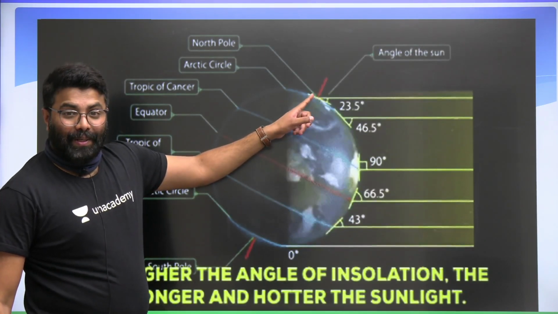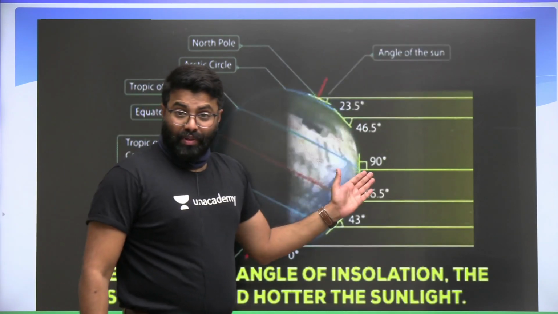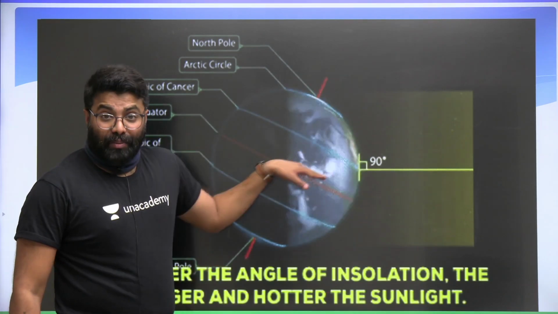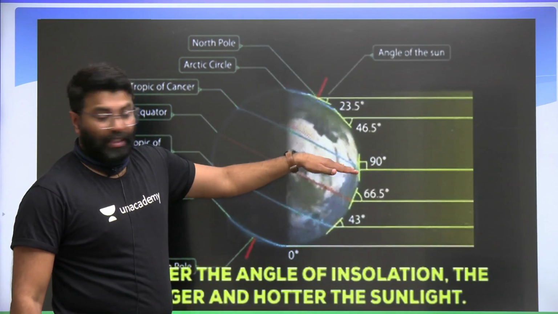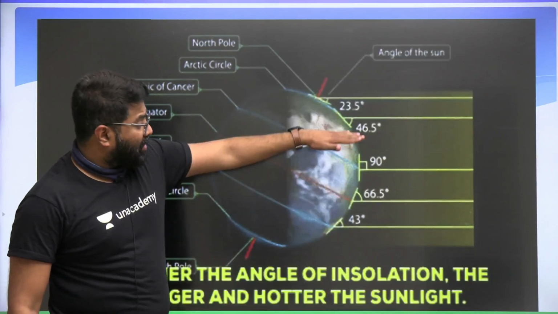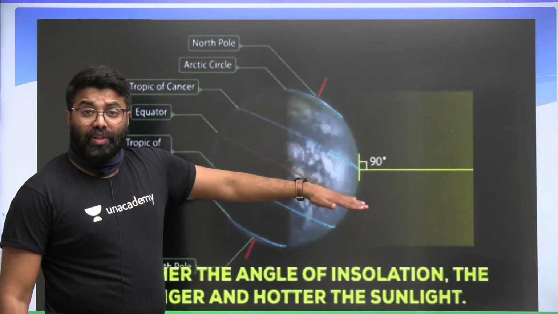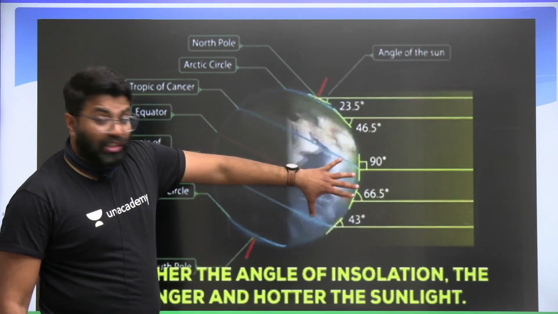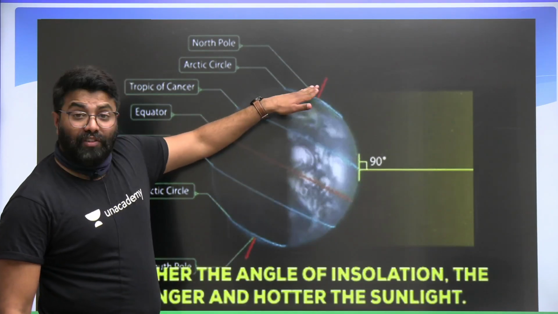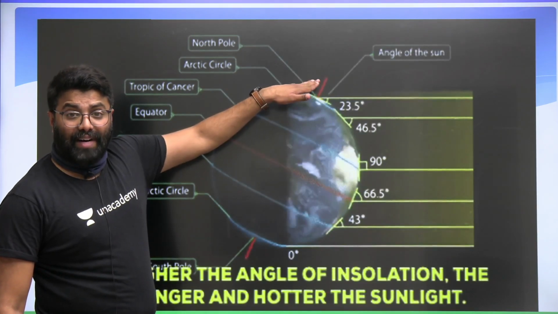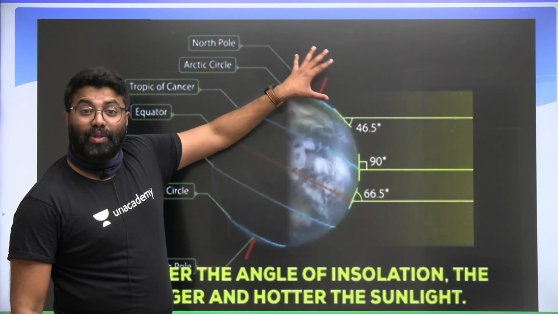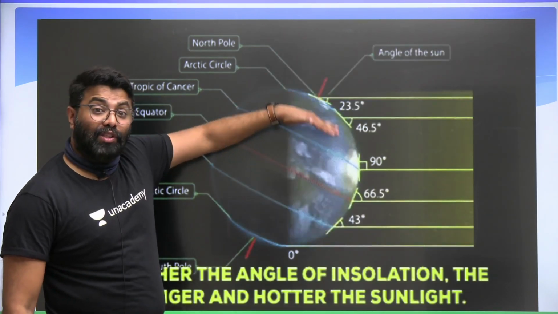So higher the angle of insolation, stronger is the heat energy received, so hotter the surface. The tropical regions of the Earth receive nearly 340 watt per meter square of energy. So that makes these regions hotter. Whereas the polar regions receive very little, approximately 70 watt per meter square. As a result, the polar regions tend to be cooler. So what is cold? Absence of heat is cold.